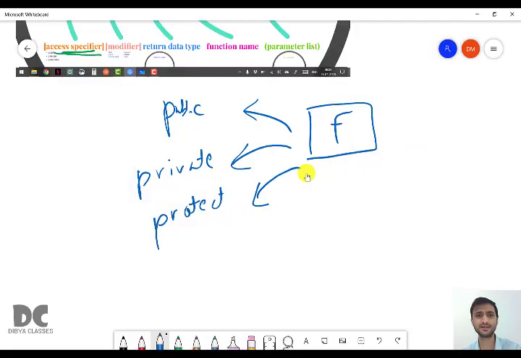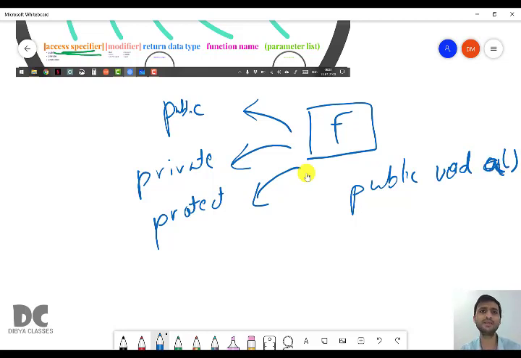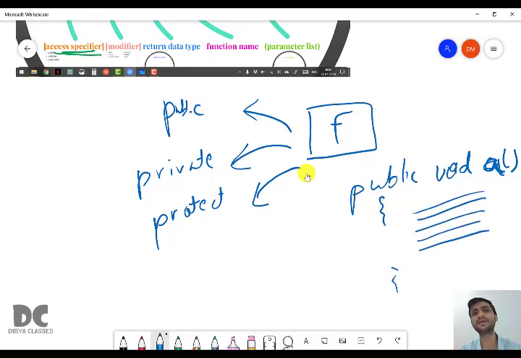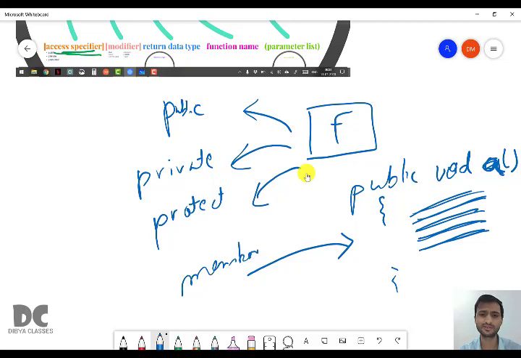So what is public? When you write public void a, this function a can be seen by everyone. Whatever is inside this function a, everybody can see it. That is the main thing. When you write public void and function a, whatever is present inside this function a, everybody can see it. So who are those everybody? These are other members who can see it.